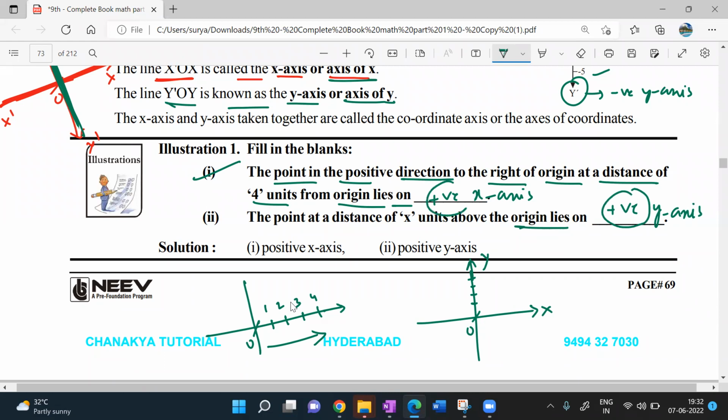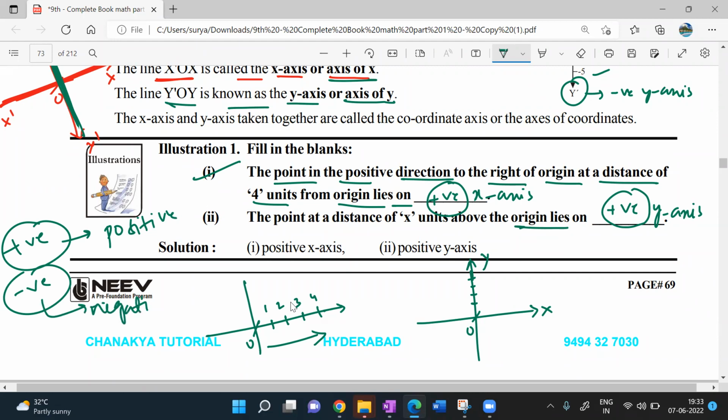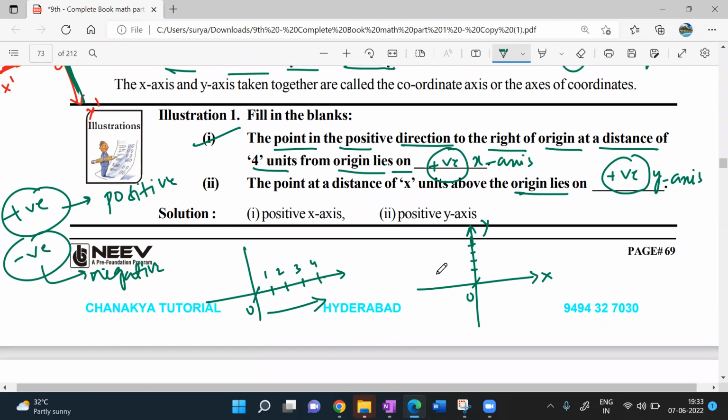I'm writing positive in a short way like this, and negative like this. But don't write like this in the exam. You have to write positive like this and negative like this. For understanding and time saving purposes, I'm writing like this. Clear? Any doubts, children? No, sir.